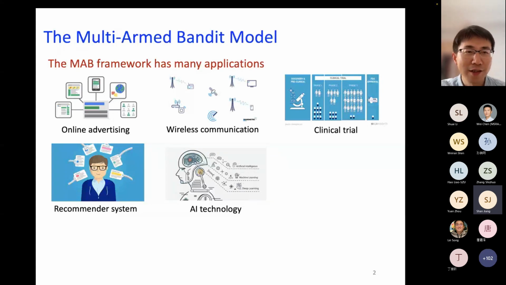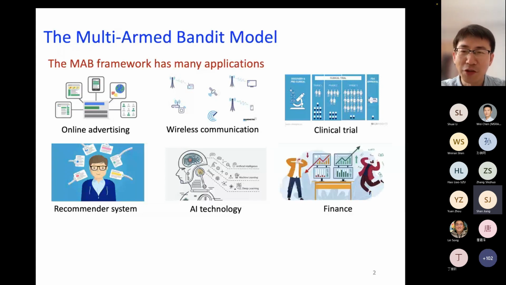You want to learn the model's effectiveness and at the same time maximize performance. Also in finance, you want to figure out which investment option or combination is more effective, and at the same time, during your investment process, you also want to maximize your revenue.